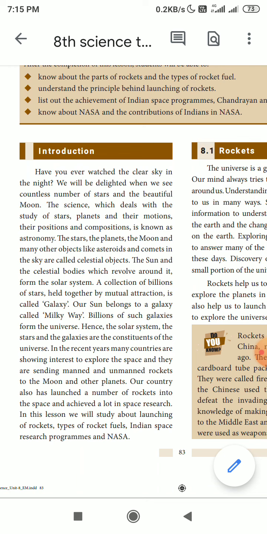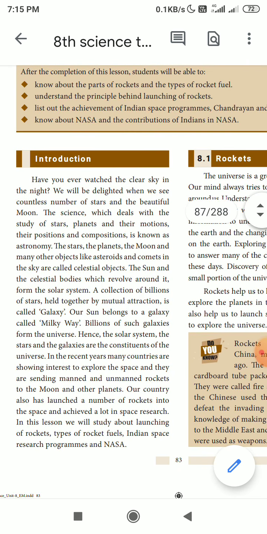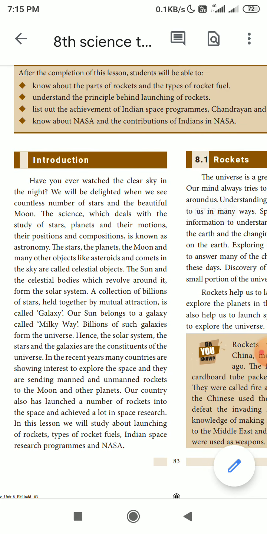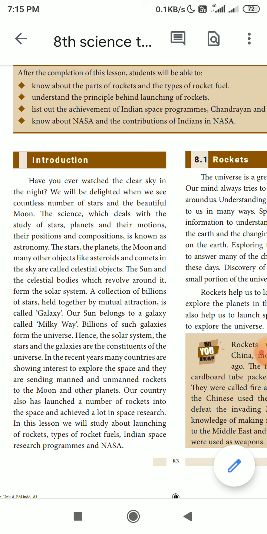In these recent years, many countries are showing interest to explore the space, and they are sending manned and unmanned rockets to the moon and other planets. Recently they also sent rockets to Mars to find whether any human beings or any type of animals are found there, or what is the water content in the atmosphere, everything to explore that. They have sent the rockets towards Mars also.